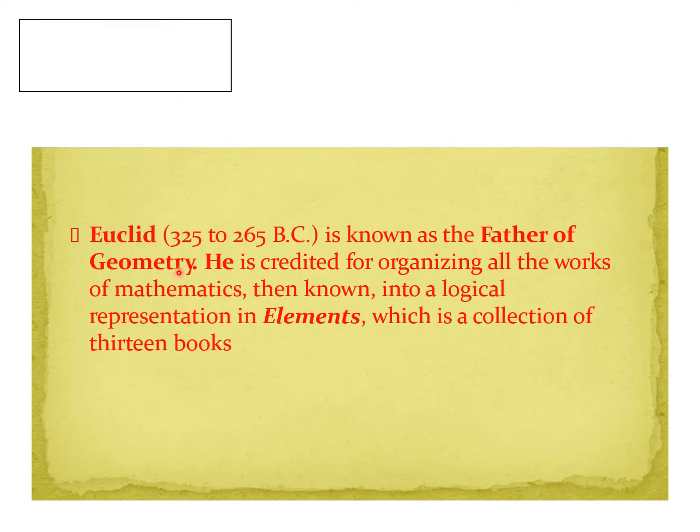Euclid, 325 to 265 BC, is known as the father of geometry. He is credited for organizing all the works of mathematics then known into a logical representation in Elements, which is a collection of 13 books. He wrote a book named Elements.